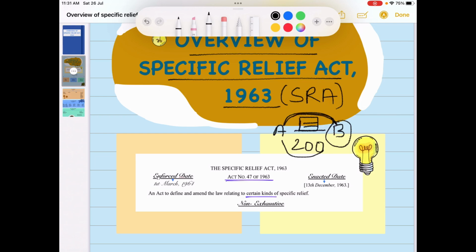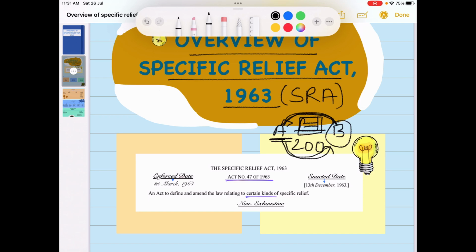In such case, B can approach the court under SRA and can ask A to return him that book specifically instead of paying him the money. This is what Specific Relief Act is all about.